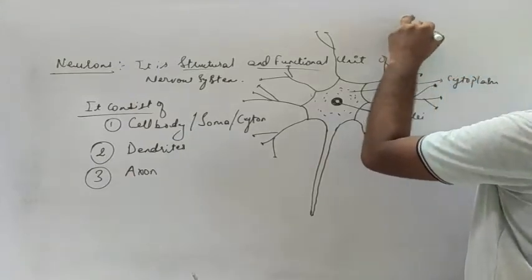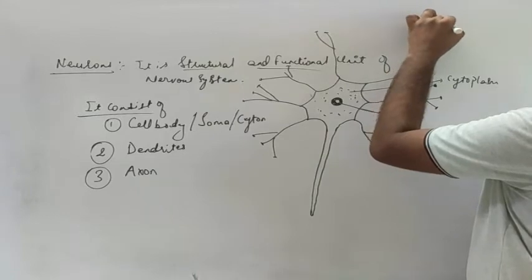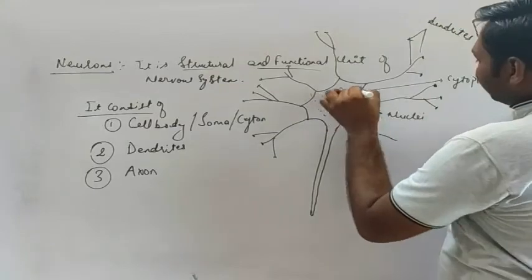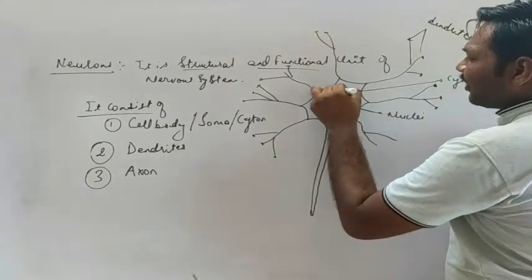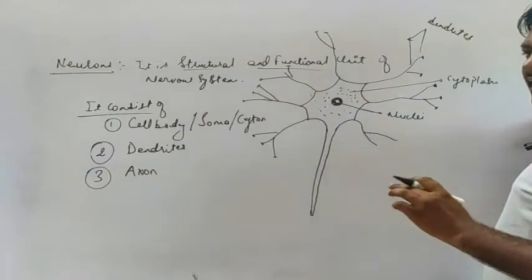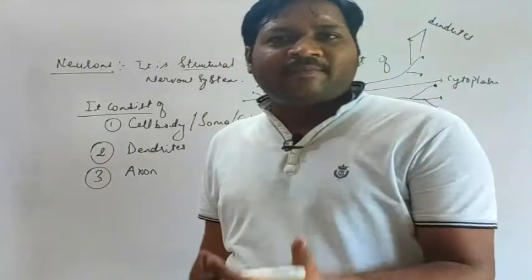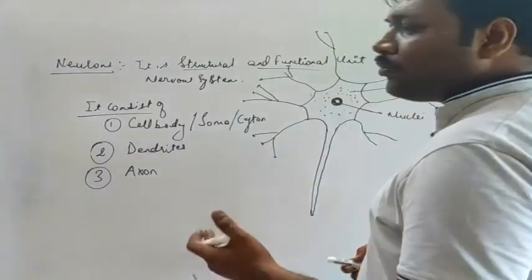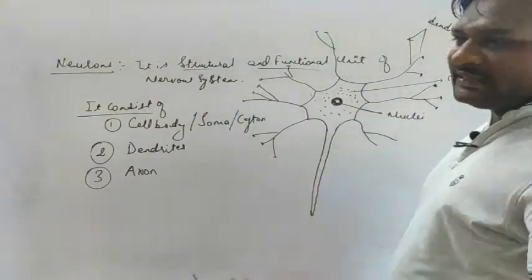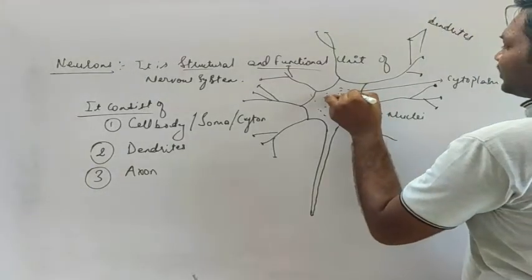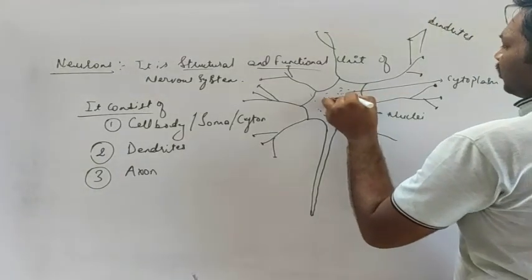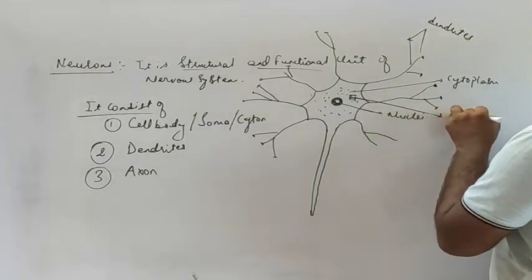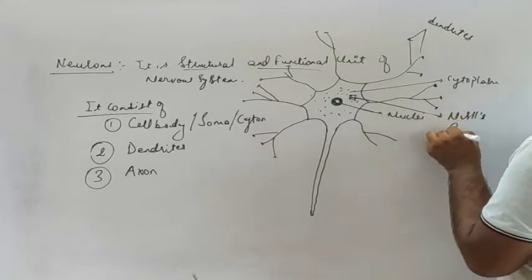Okay, these are the dendrites. And this cytoplasm consists of small ribosomal subunits. Ribosomes are the protein factories, responsible for protein synthesis. Here it consists of granules, which are also referred to as the Nissl granules.